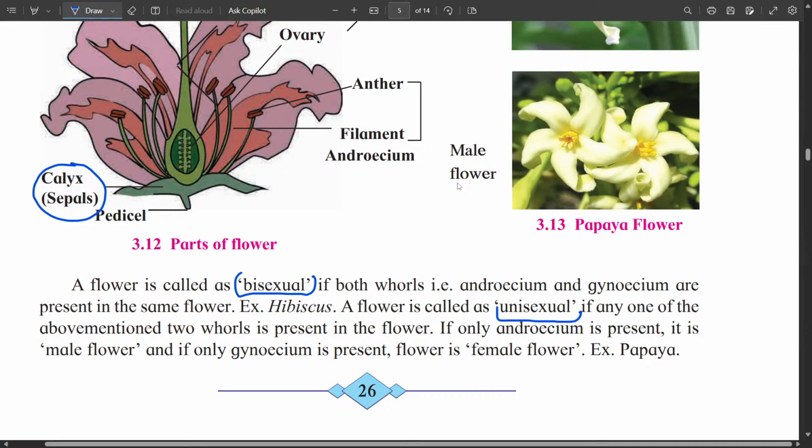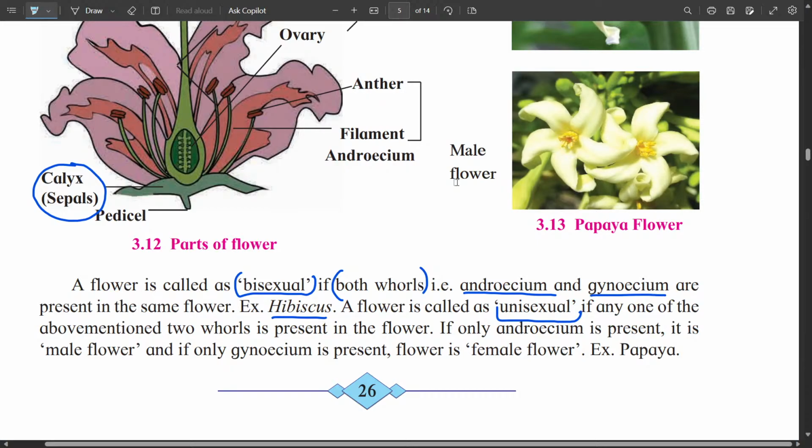By the word bisexual, we mean that a single flower contains both essential whorls, that is androecium and gynoecium. An example of this is hibiscus. Then a unisexual flower can contain either the male or female whorl.